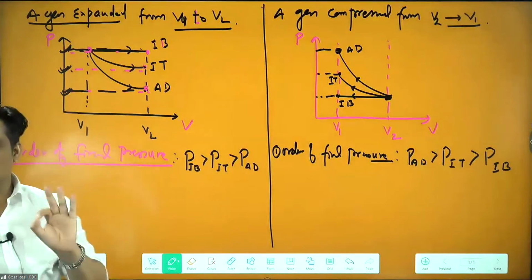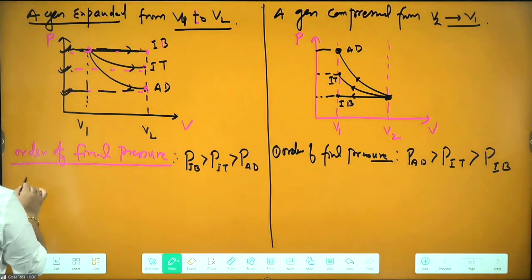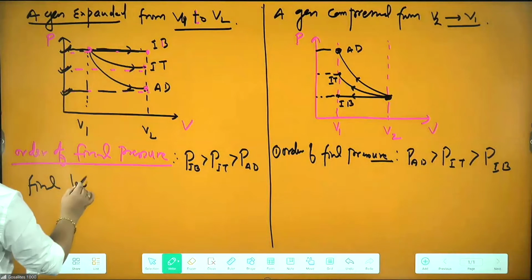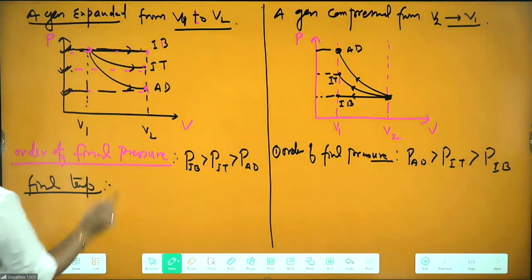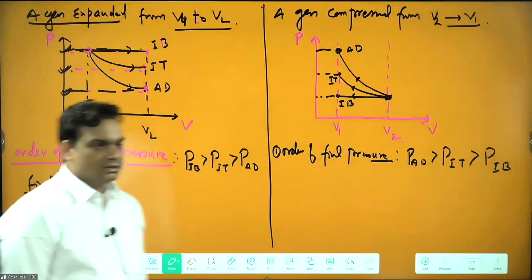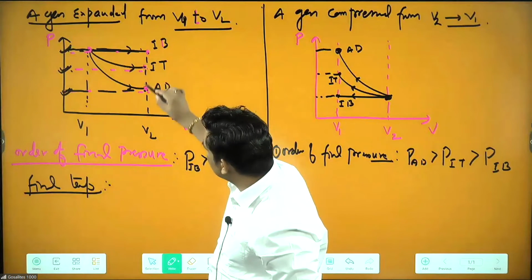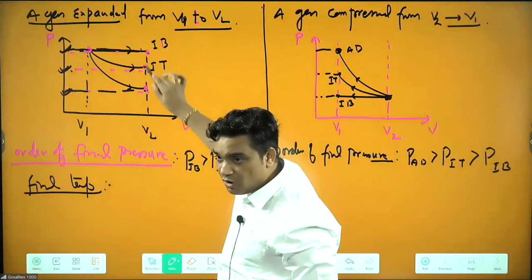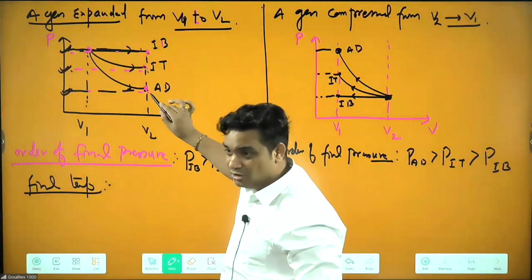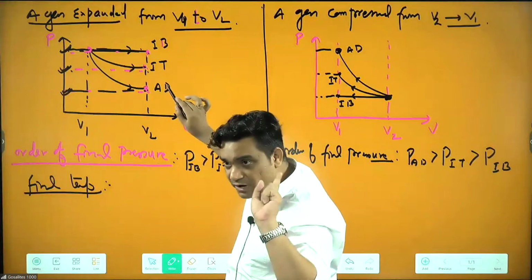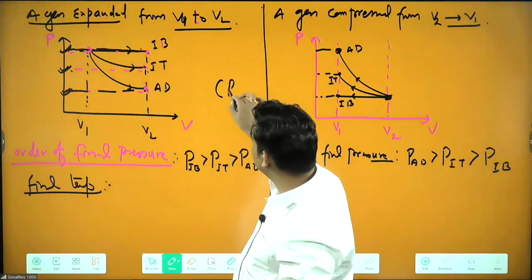In this one, they can ask, what is the order of final temperature? If they are asking the order of final temperature, then we know the volume for all is constant. For all, volume is same. If volume is same for all, can I say pressure is proportional to temperature?